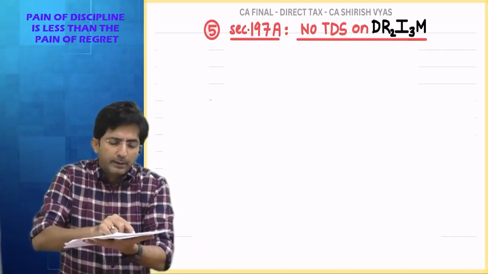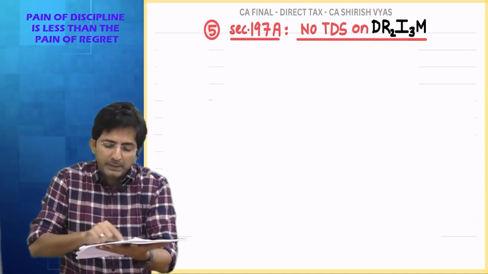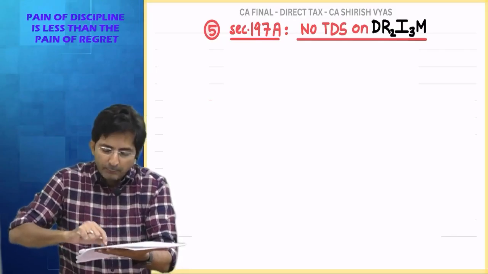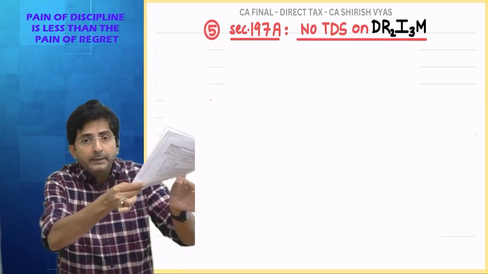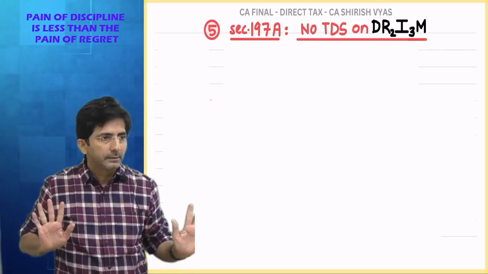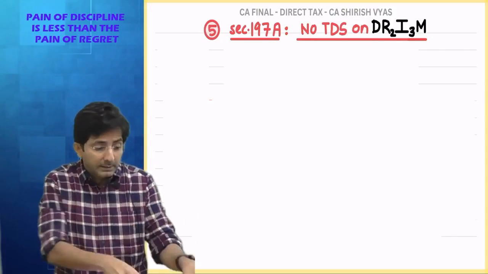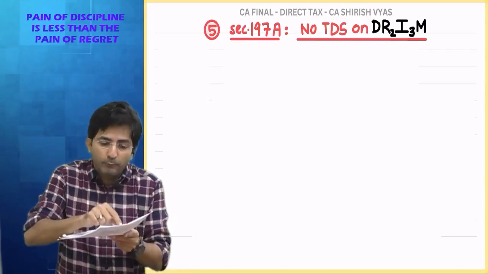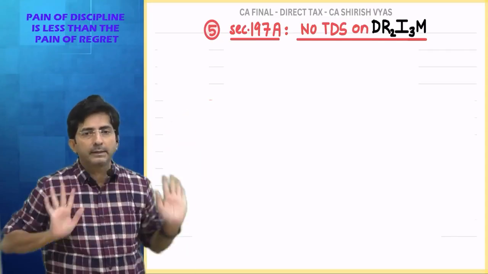See here what I have to write. I, Shirish Vyas, declare that my total income does not cross the basic exemption limit. Please don't deduct TDS. This form I have to sign with my PAN number, and I will give this form to the company. Once the company receives the form, they will not deduct TDS in this year. Next year, if I want, once again I have to fill form 15G.